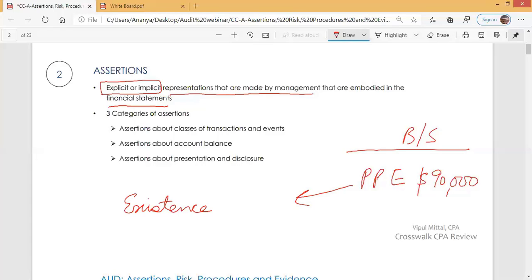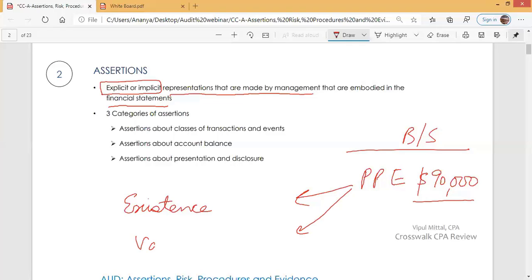So when management states property, plant, and equipment in the balance sheet, they make an assertion. They make an assertion that, yes, we have property, plant, and equipment. They make an assertion that its value is $90,000.